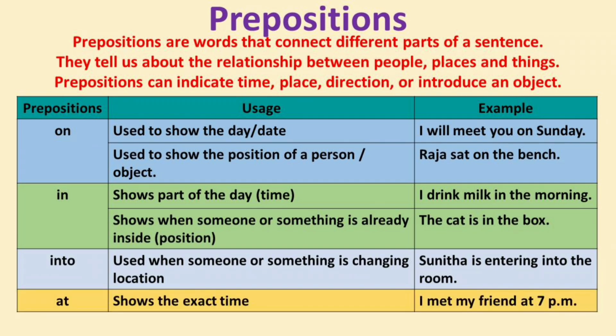Next we discuss about at. The preposition at is used to show the exact time. I met my friend at 7 p.m. This sentence shows that the preposition at is used to show the exact time, that is at 7 p.m. Yes, I met my friend at 7 p.m. Do you understand, buddy? Hope you understand.